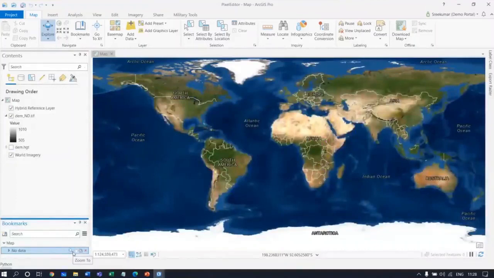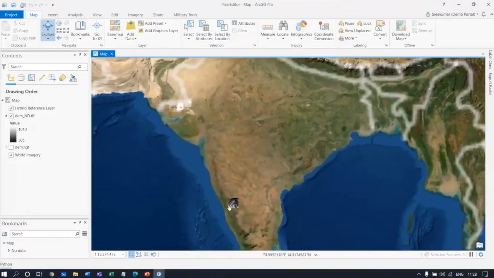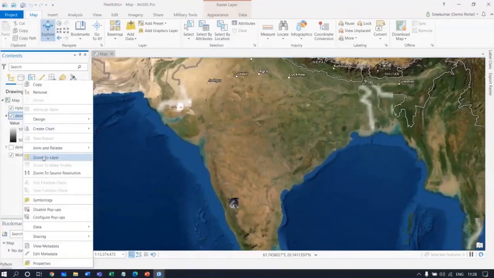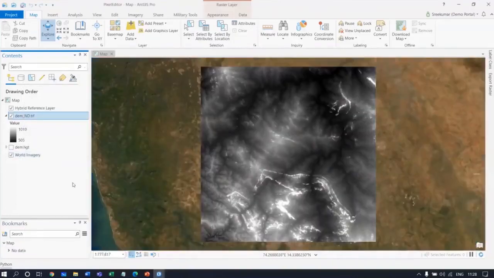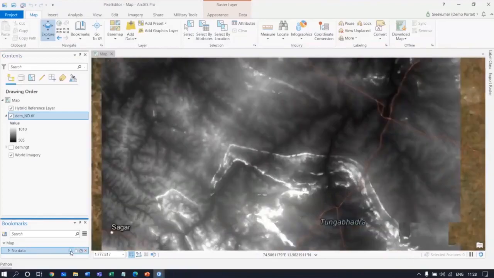So here you can see the entire base map of the world, and you can see I have a digital elevation model for this particular area. I'll just zoom on to this particular location. Now there are some areas where I have some no data in the pixel, which will cause a lot of problems while performing analysis, especially the hydrological one. So yeah, these are the pixels where we have some no data values.